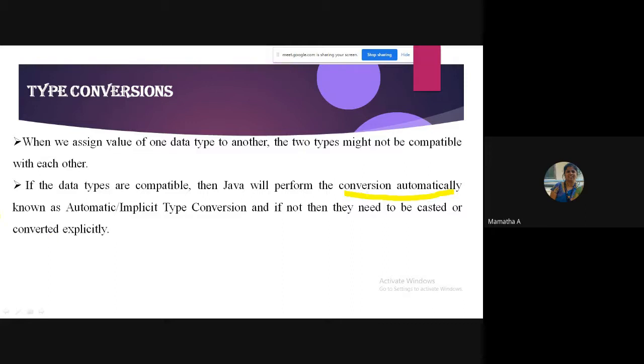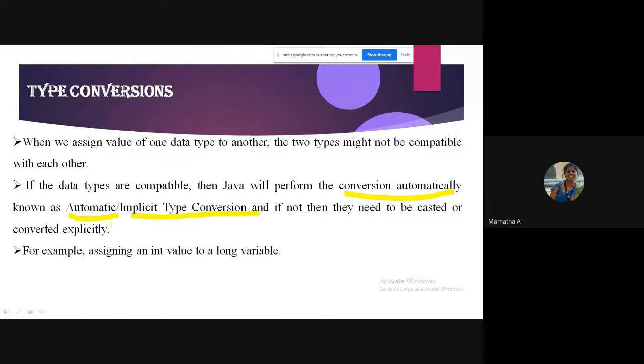Such kind of conversion is called automatic conversion or implicit type conversion. So implicitly the type will be converted. The programmer need not worry, and we need not typecast or convert explicitly. Java itself will do the conversion.